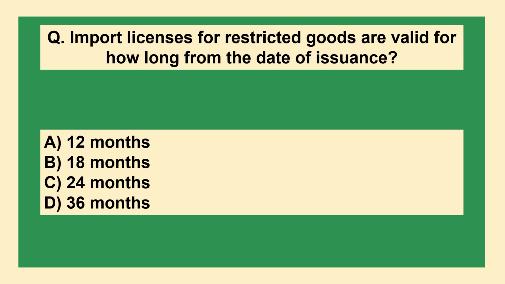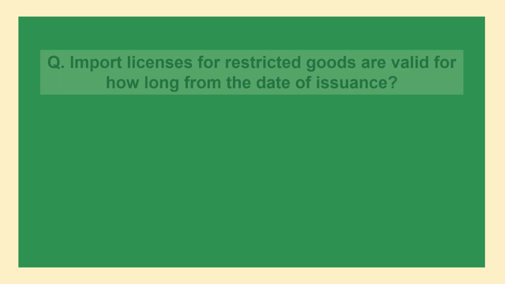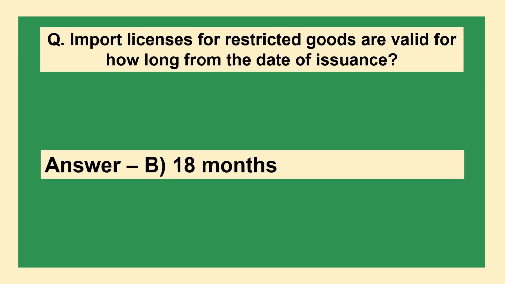The next question is: import licenses for restricted goods are valid for how long from the date of issuance? A, 12 months. B, 18 months. C, 24 months. D, 36 months. The answer is option B, 18 months.